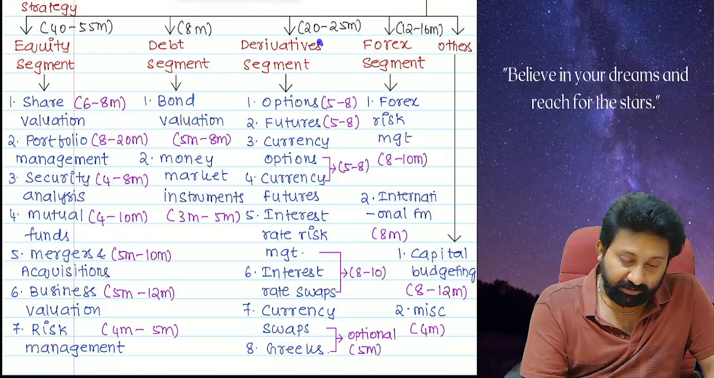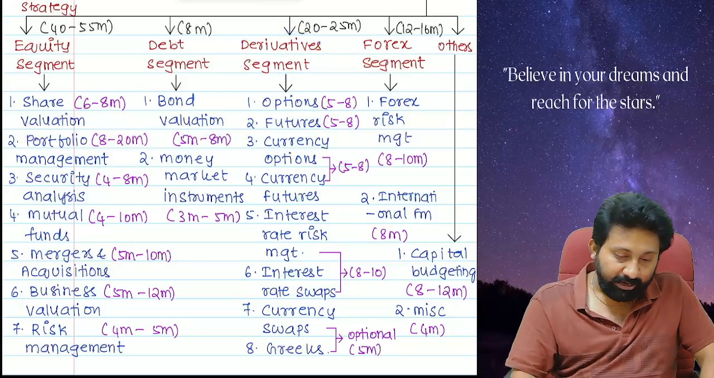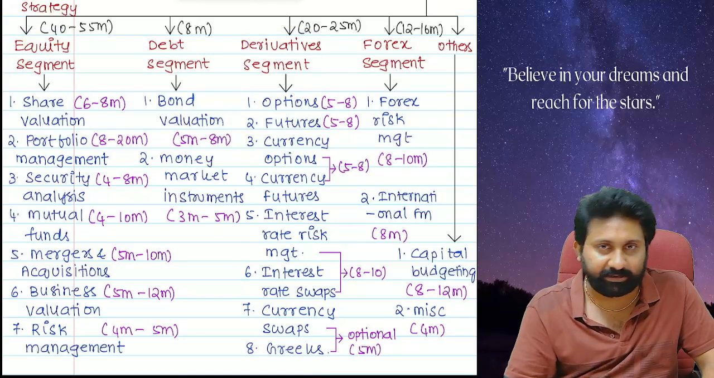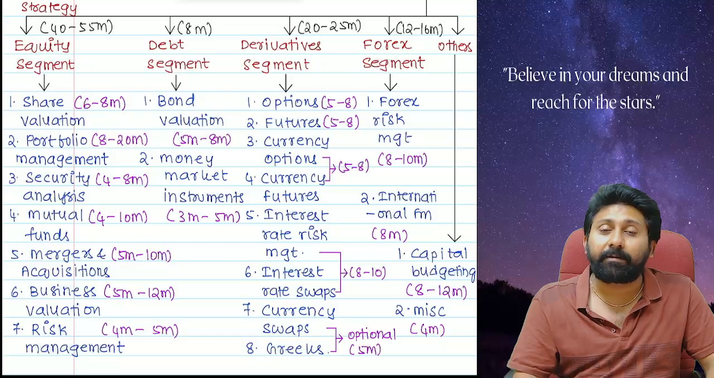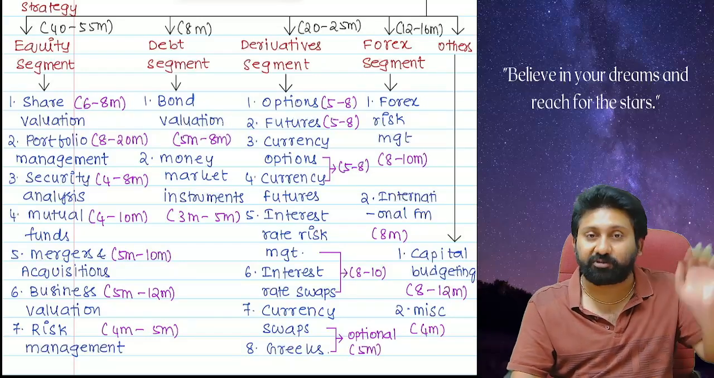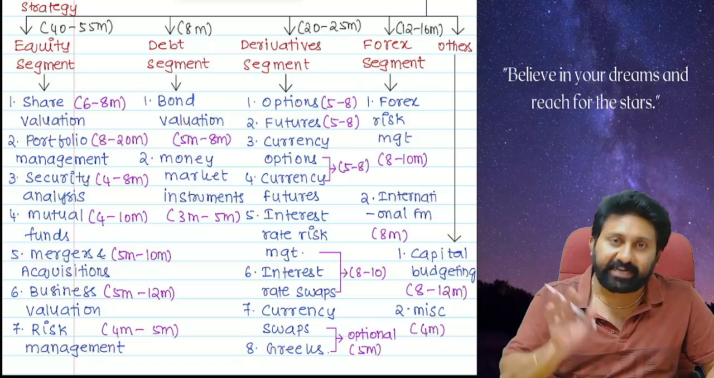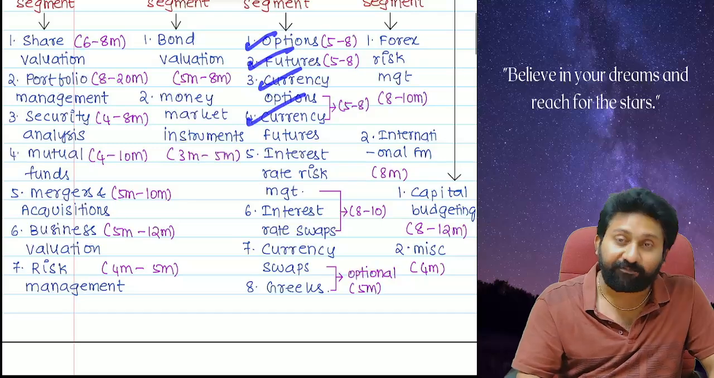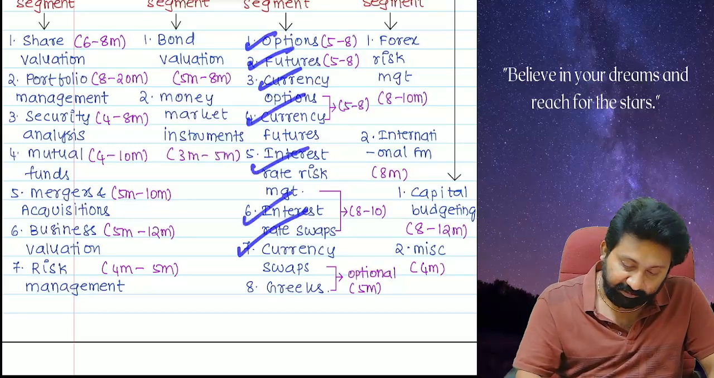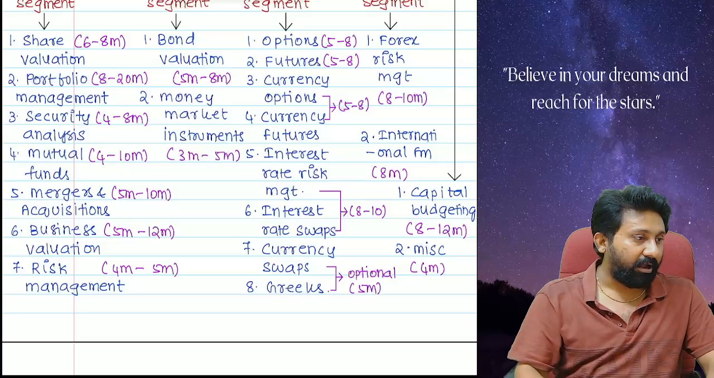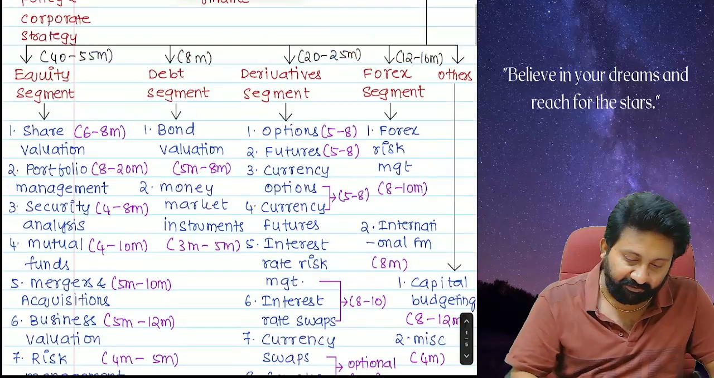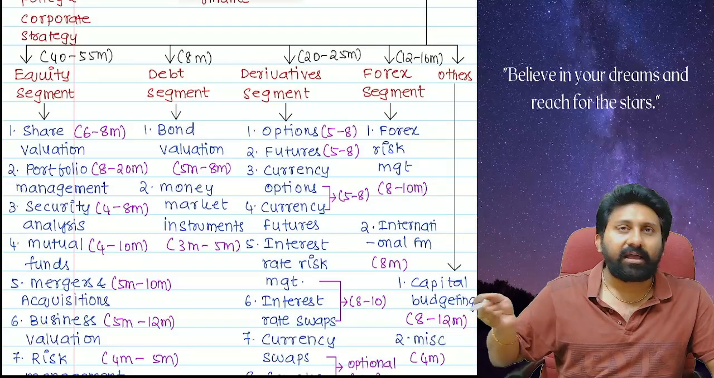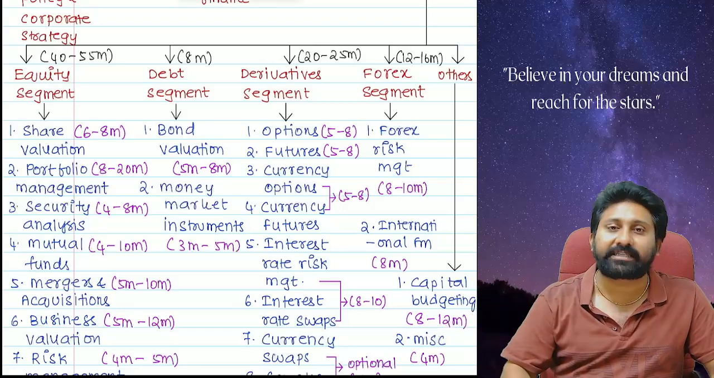Next one, derivative segment. Equity segment, derivative segment, I call the most important segments in our syllabus. When I say derivatives, people always make a wrong interpretation that only options and futures are derivatives. No. When I say derivatives, I mean options, futures, currency futures, interest rate risk management, interest rate swaps, currency swaps, and Greeks. All of these put together will come for somewhere around 20 to 25 marks.